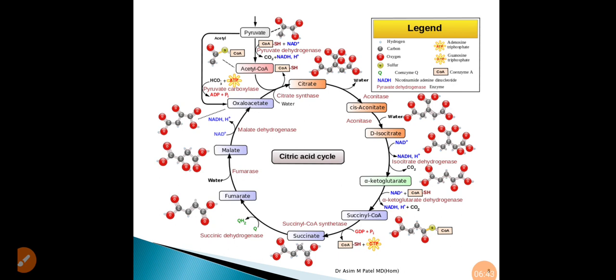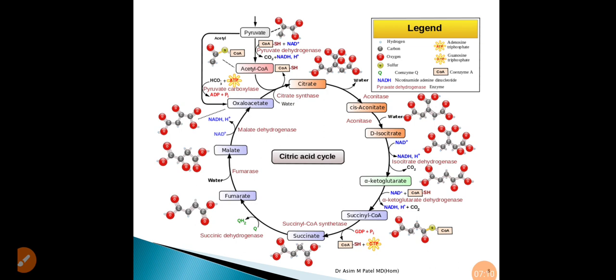Now we will see the various reactions occurring here. First, the pyruvate generated during glycolysis enters the Krebs cycle. This pyruvate undergoes a decarboxylation reaction with the help of the pyruvate dehydrogenase complex to form acetyl CoA.